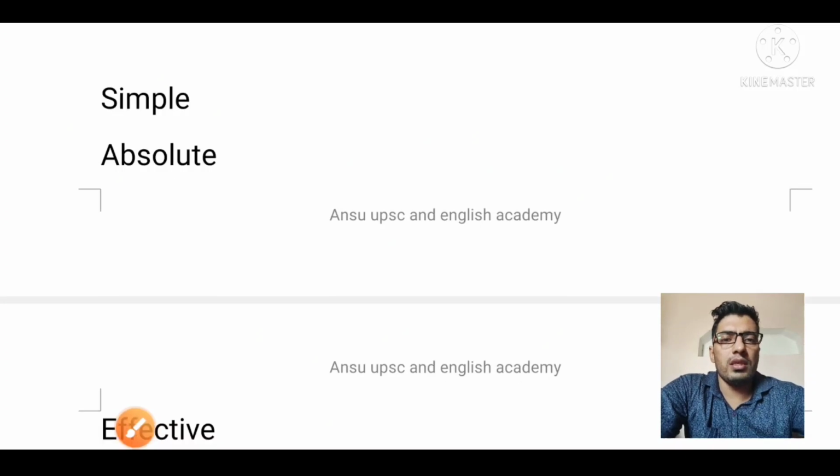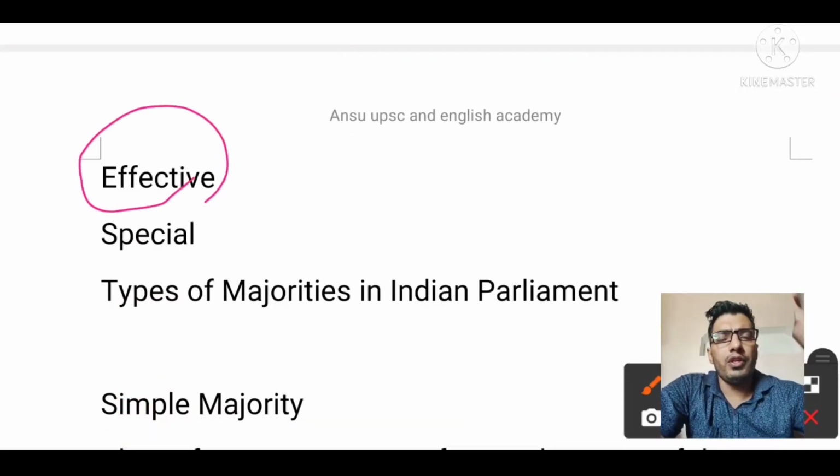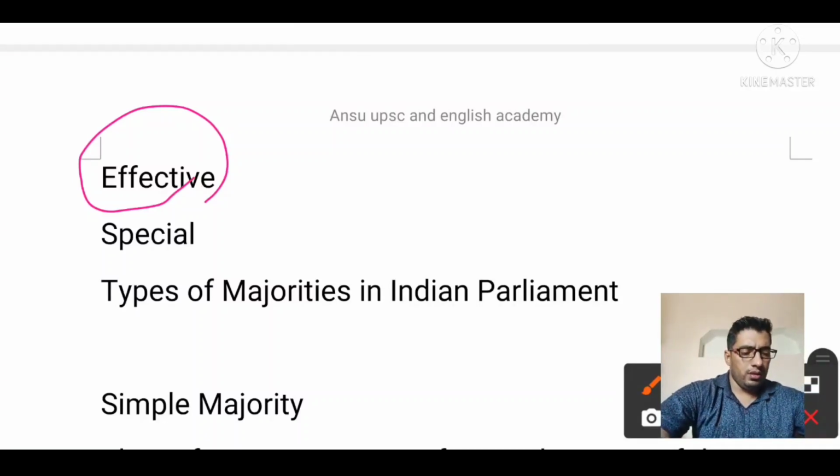Now next is effective majority. Effective majority means 50% of the total effective strength.